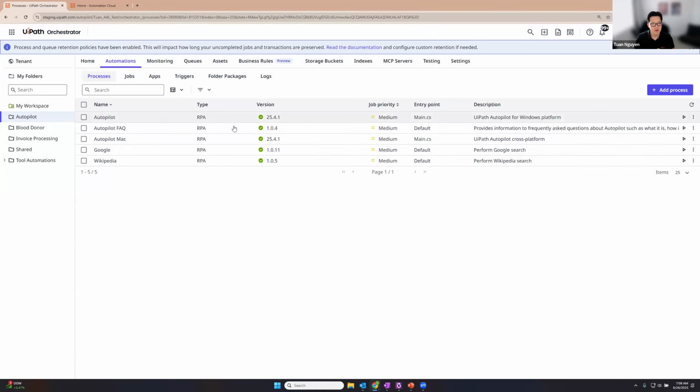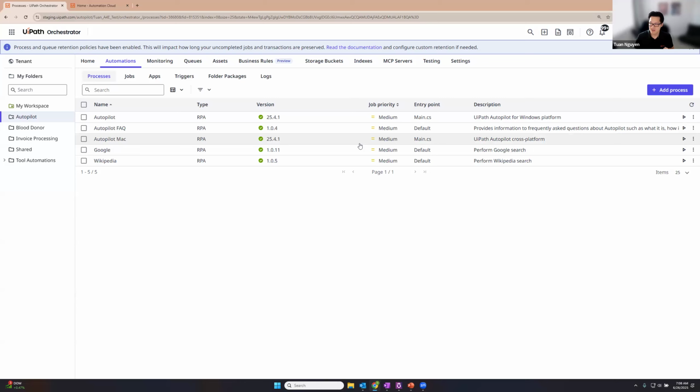One is the Autopilot process. One is a process that's made for Mac, as well as an FAQ automation that can be run at runtime to provide additional information about Autopilot, and then Google and Wikipedia data retrieval automations, which will help you pull information from these two sources. You can remove them if you'd like. We just provide them because they're fairly useful and have a high utility. These are required for Autopilot for Everyone to work.